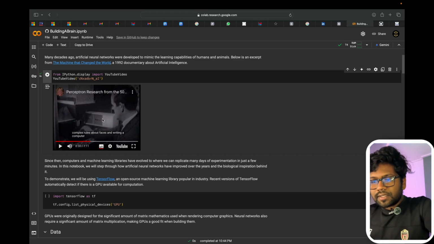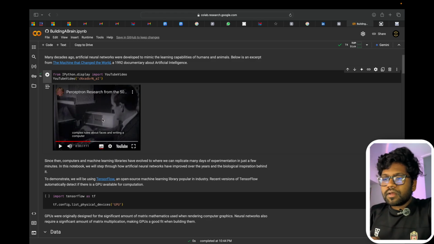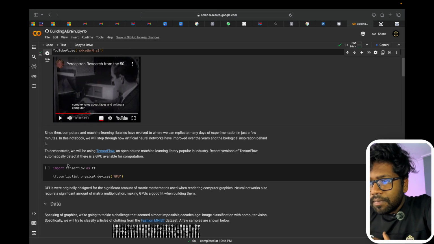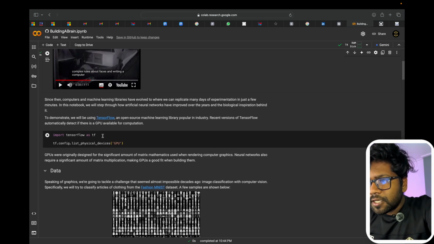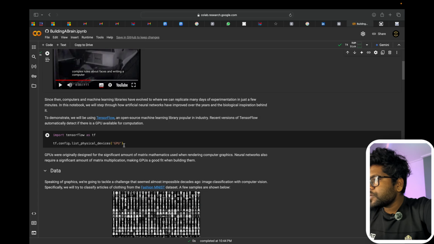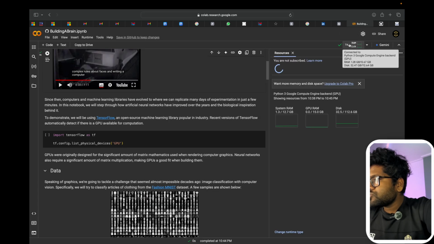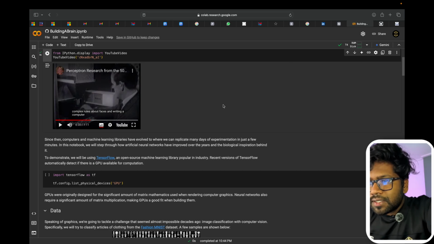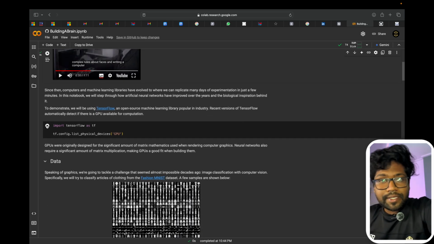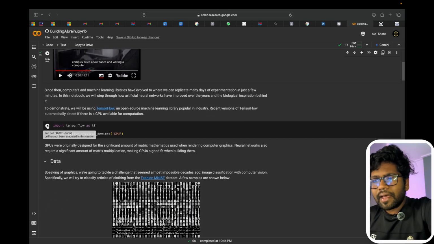So let's see. Now is the main part. This is the main part of the topic. We need to import TensorFlow as tf. Here we will be using the physical GPU, where we are using the T4 GPU, as this will help us process the program. So let's import TensorFlow, and TensorFlow is not a big thing. It's Google's library for programming.